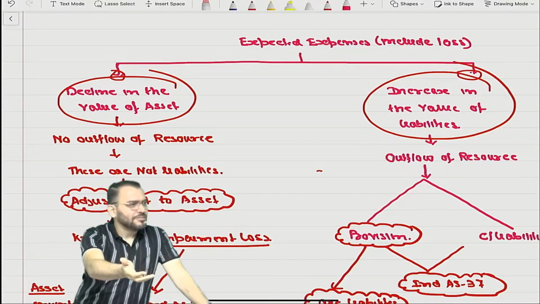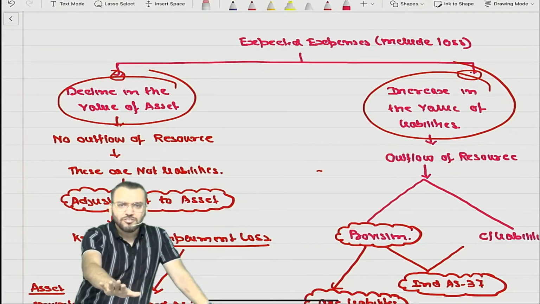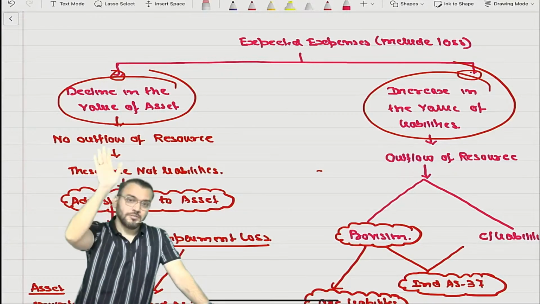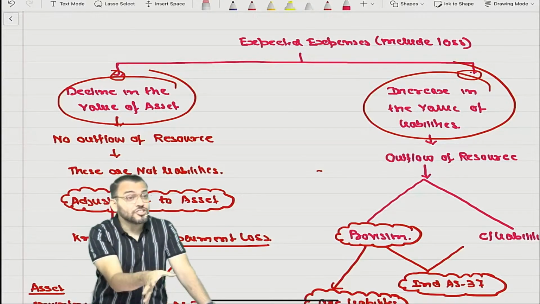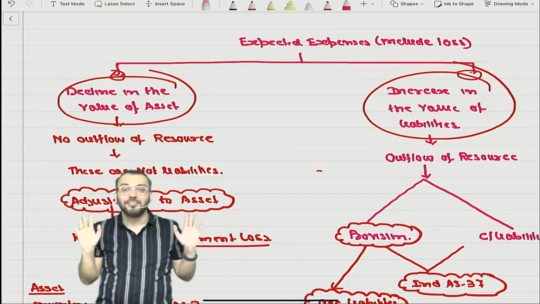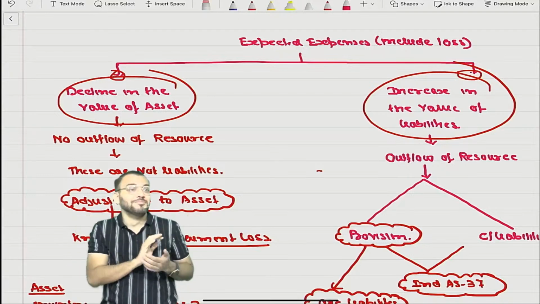I was just like you when I passed here. I was not more than exceptional. I was exceptional, but I understood what the requirement of ICAI is before writing the exam.